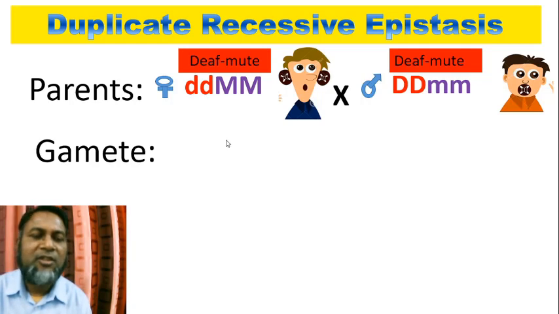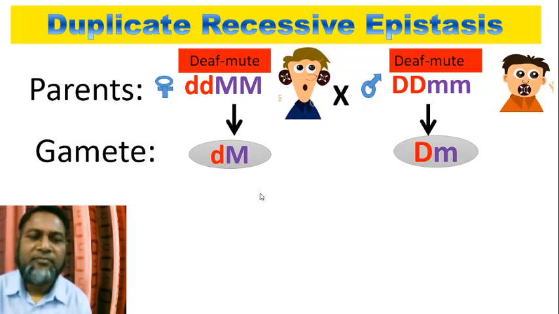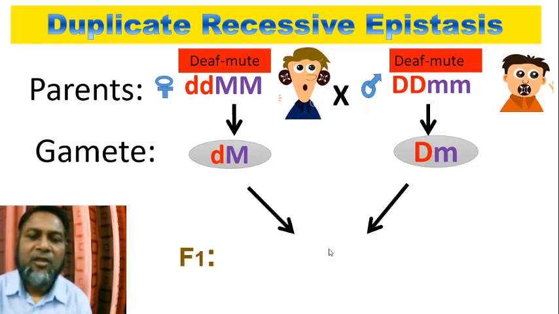During gamete formation, from the small d, small d, one small d comes to the gamete, and from the two capital M, one capital M comes to the gamete. From this person, one capital D comes from the two capital D, and one small m comes from the two small m. When this gamete is fertilized with this gamete, we found the genotype capital D, small d, capital M, small m.